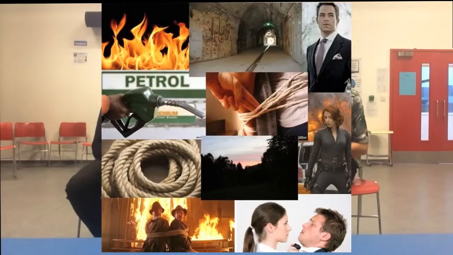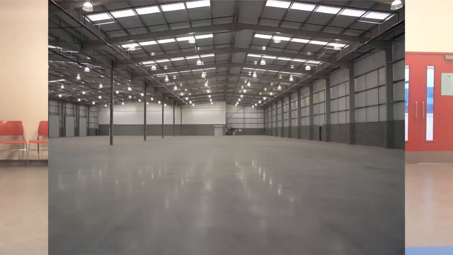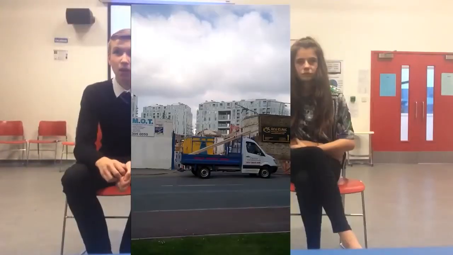So in our groups we created an iconography mood board to represent the ideas of the thriller film that we've gathered together. Within the mood board we put images of the props we're going to include and the location, the setting. Props included ropes, a wooden chair, a cigarette lighter, a gun and a petrol canister. The reason we're going to use these props is because they're usually in a stereotypical thriller film, because they create mystery, suspense and also action as well.